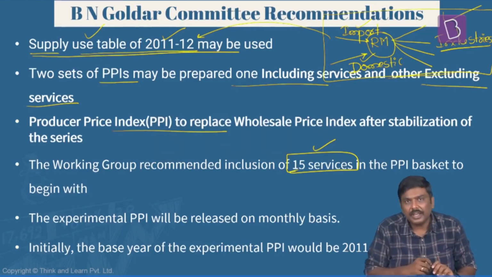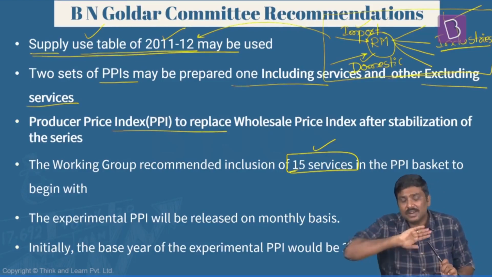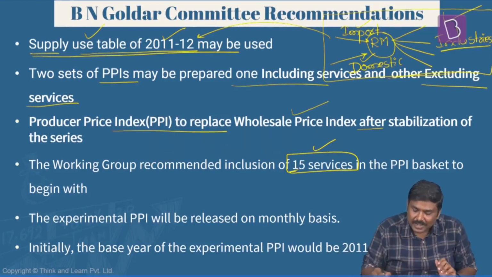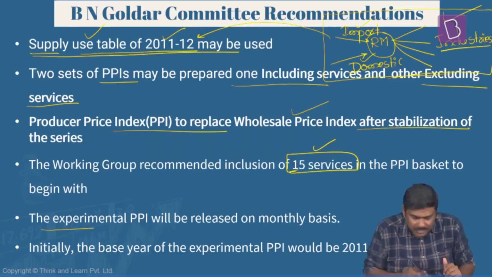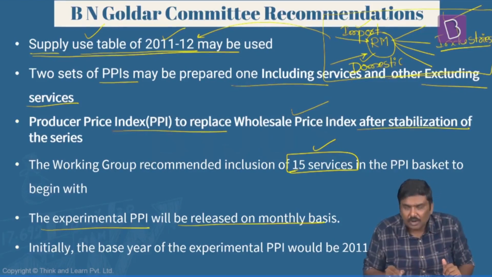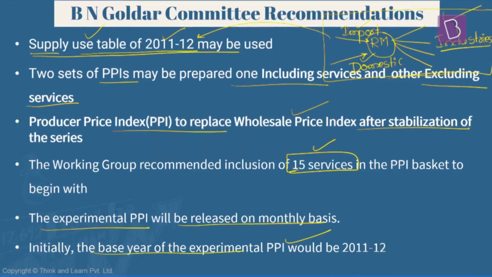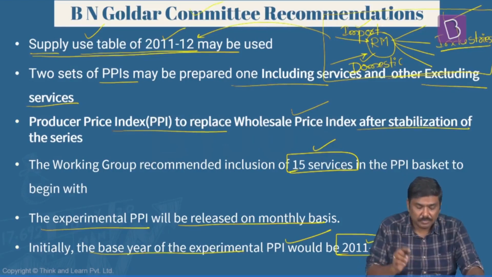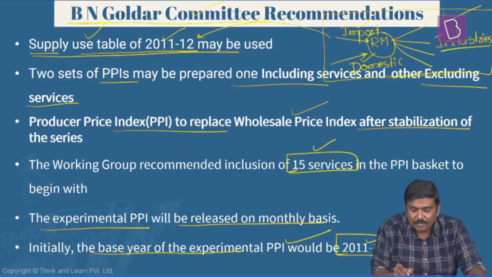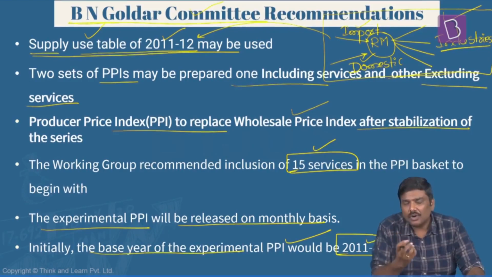Next, over a period of time, the PPI, producer price index, will replace the wholesale price index as a GDP deflator. But before that, this particular PPI must be stabilized. Next, the experimental PPI will be published on a monthly basis, and initially for the calculation of PPI, the base year would be 2011-12. So these are some of the very important recommendations provided by the B.N. Goldar committee with respect to preparing the producer price index in India.